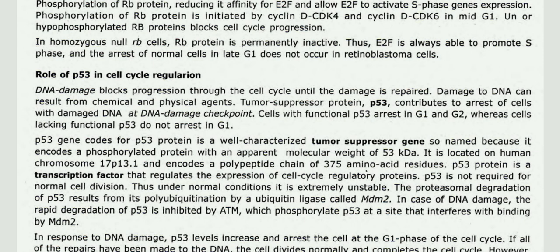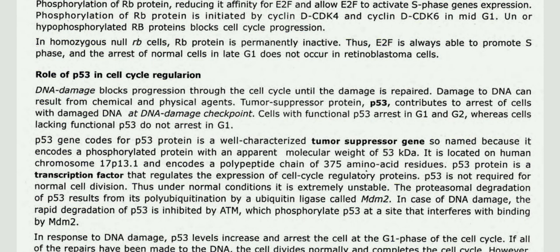DNA damage blocks progression through the cell cycle until the damage is repaired. Damage to DNA can result from chemical and physical agents. Tumor suppressor protein p53 contributes to arrest of cells with damaged DNA at the DNA damage checkpoint. Cells with functional p53 arrest in G1 and G2, whereas cells lacking functional p53 do not arrest in G1.